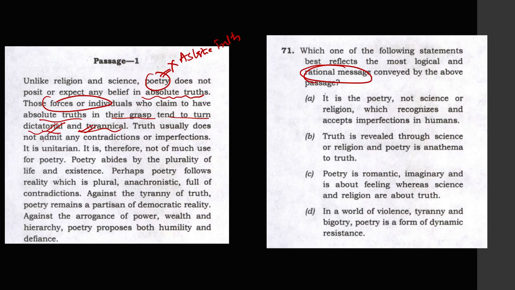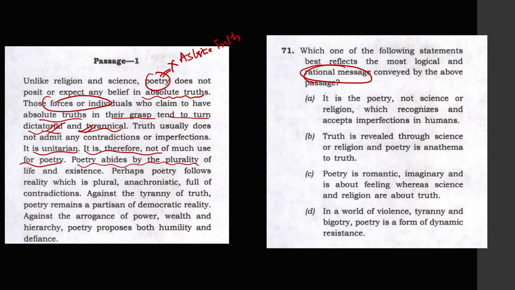Truth usually does not admit any contradiction or imperfection. It is Unitarian. It is therefore not of much use for poetry. Truth is generally unidirectional and does not have multiple views, because of which truth and poetry do not go together.